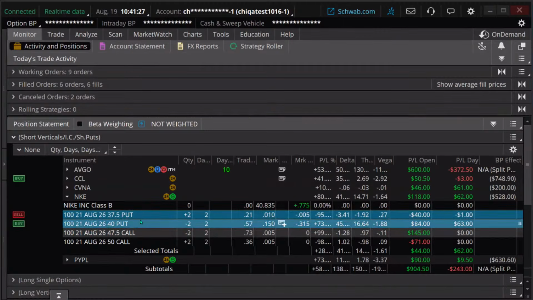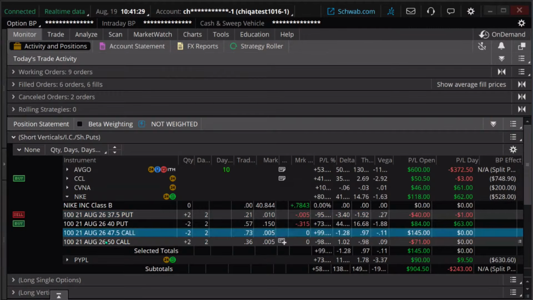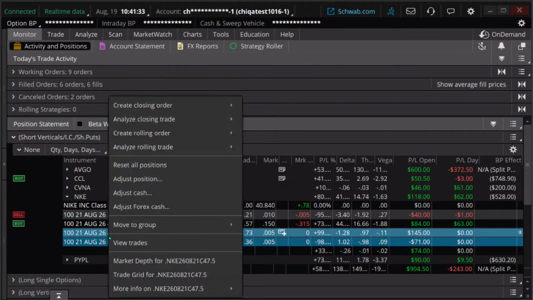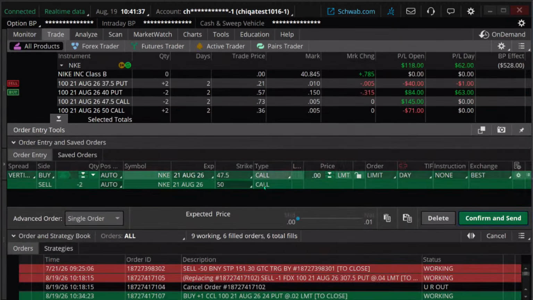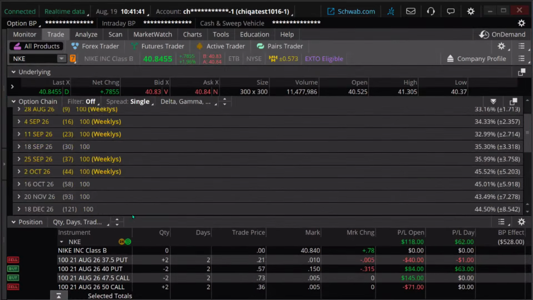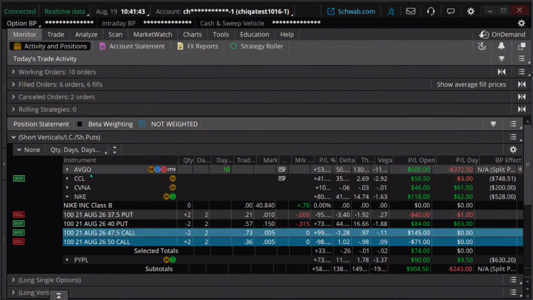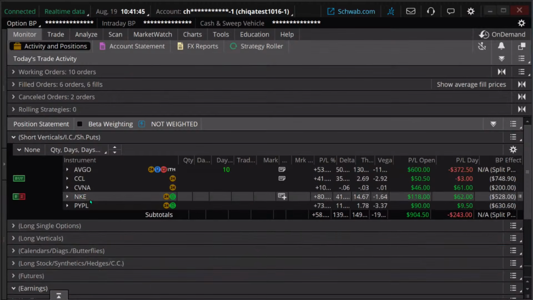If the stock starts to move closer to our strikes and they start to threaten a little bit, then these trades will likely fill at that point. But meanwhile, it's on track to probably expire worthless. So we're going to let that go.